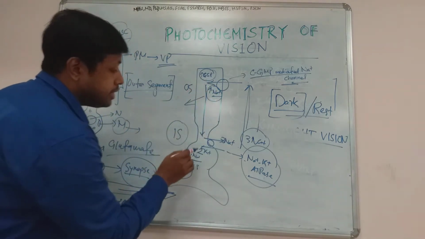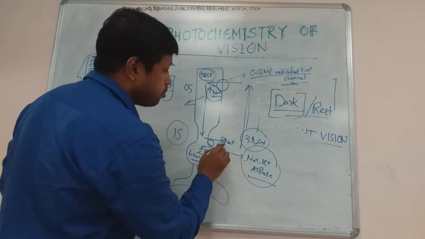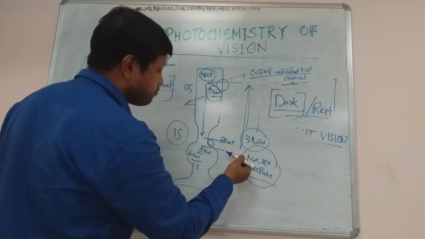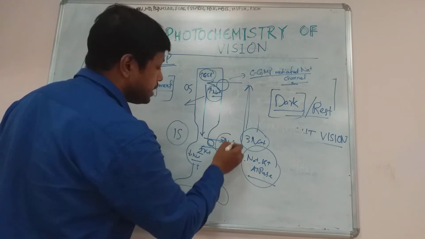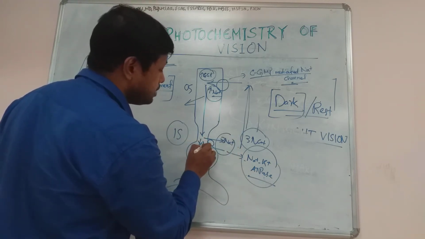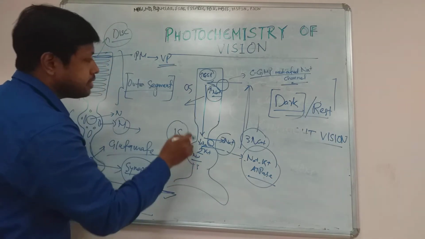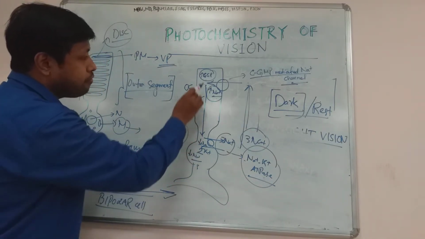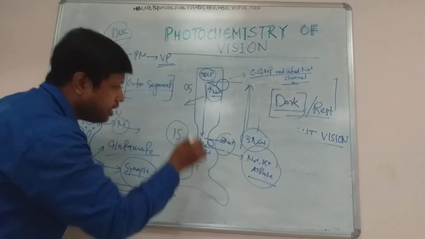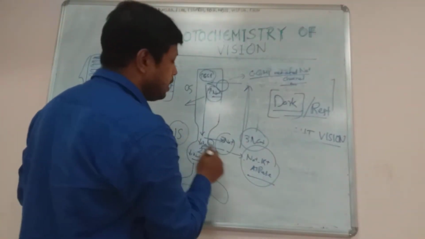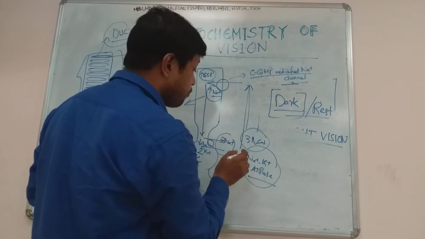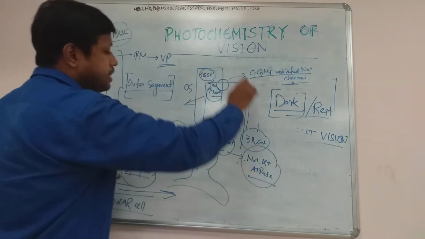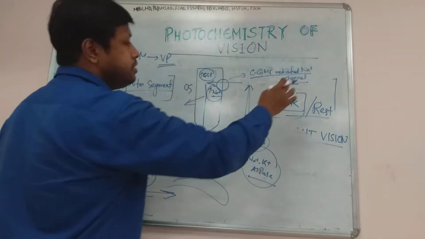And at the same time, in the inner segment, there is another pump known as the sodium potassium ATPase pump, which pumps out sodium and is responsible for entry of potassium. So because of this pump, there is a fall of sodium gradient inside the inner segment. So inside the cell, from the outer segment to the inner segment, there is a sodium gradient, and sodium will flow from the outer segment to the inner segment inside the rod cell. And outside the rod cell, sodium will flow from the inner segment to the outer segment. So this is a cycle that goes on always, and that happens at rest.